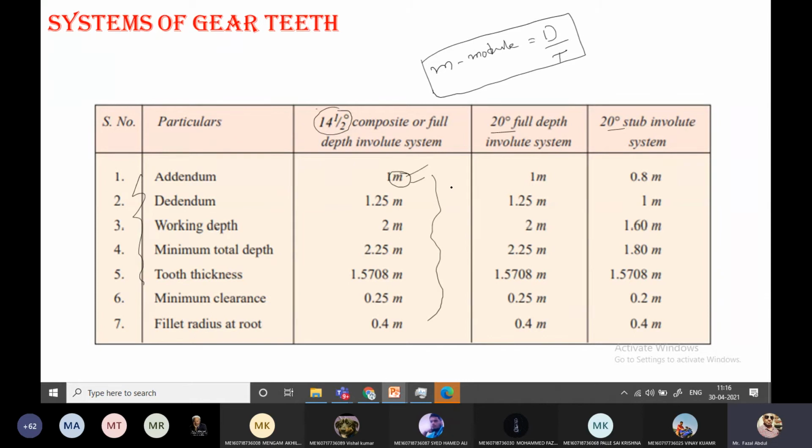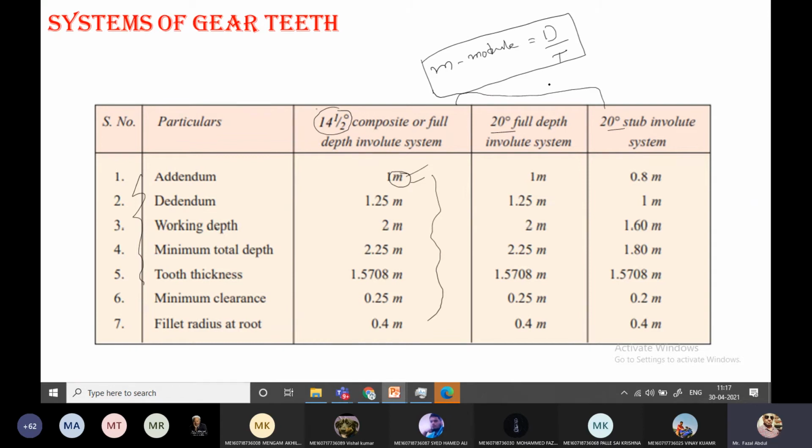The 14 and a half composite system is generally used for general purpose gears, and it is stronger as compared to the others. Special mechanisms are used to generate these types of forms.